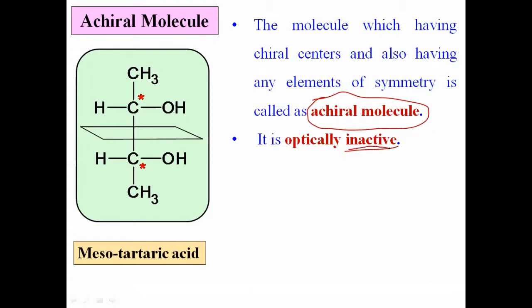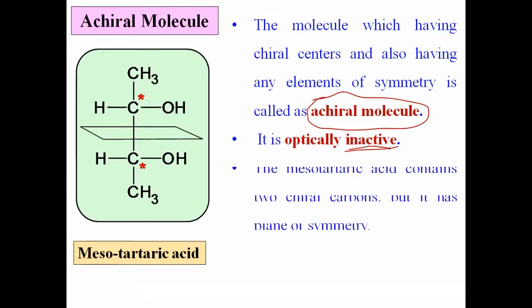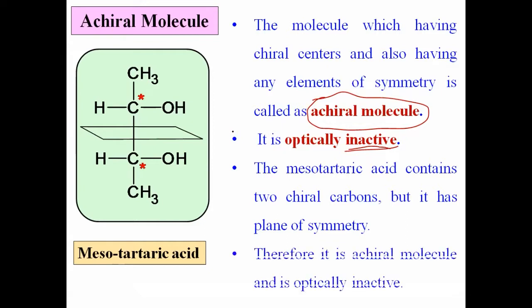Okay, and thus mesotartaric acid is optically inactive. It is an achiral molecule because there are 2 chiral centers, but there is a plane of symmetry. त्यामध्ये plane of symmetry आहे, and hence it is optically inactive, and it is an achiral molecule. Okay, this is again an important term, achiral molecule, and thus that is optically inactive. मग आपण खूप महत्वाच्या 1-2-3 टर्म आता स्टडी केला.